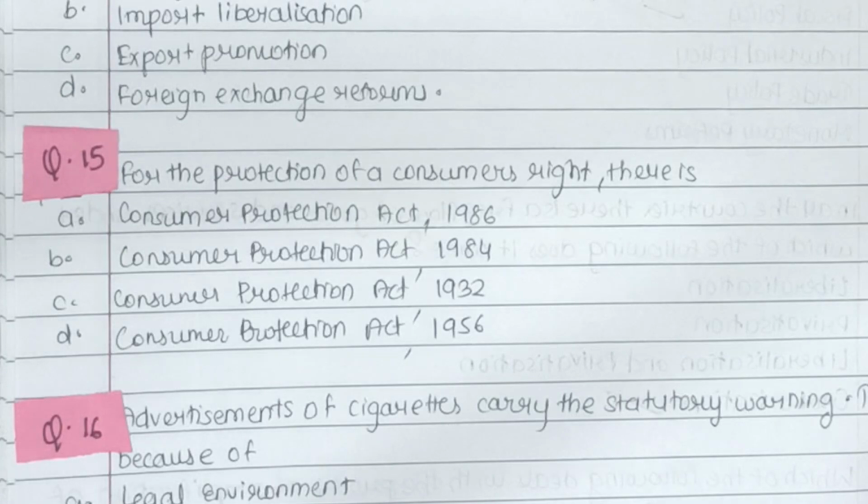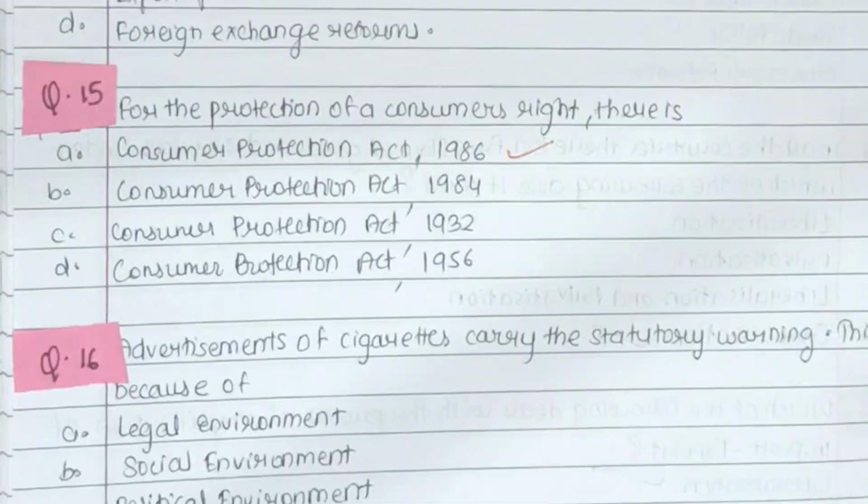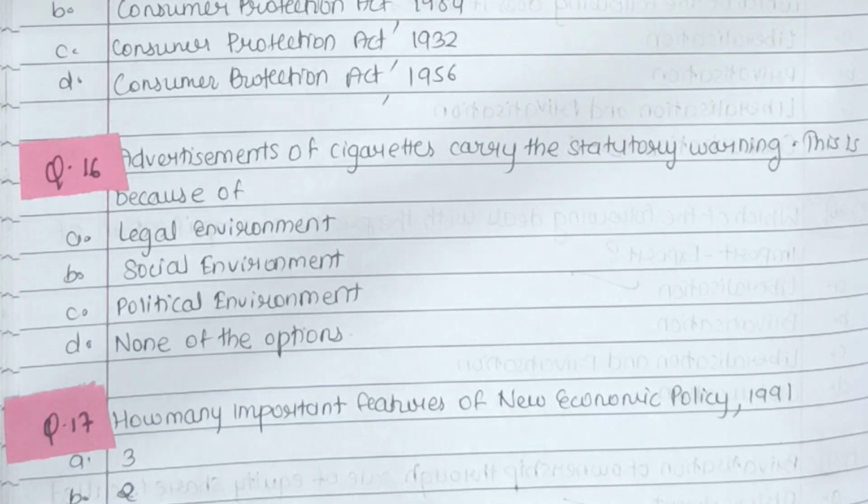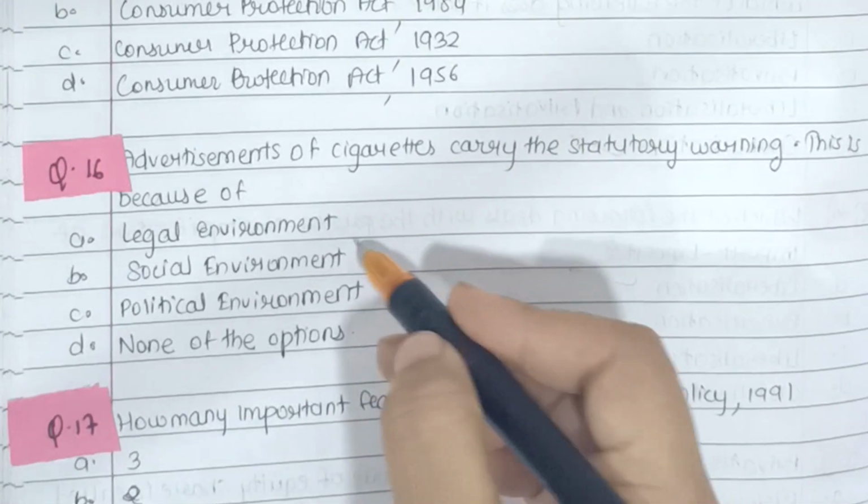Next, for the protection of consumer rights, there is an act, and the act is Consumer Protection Act of 1986. Okay. So advertisements of cigarette carrying the statutory warning, this is because of which of the following? Whenever we see any advertisements on cigarettes, it says that selling cigarette to a person who is below the age of 18 is not legal. So this comes under legal environment.